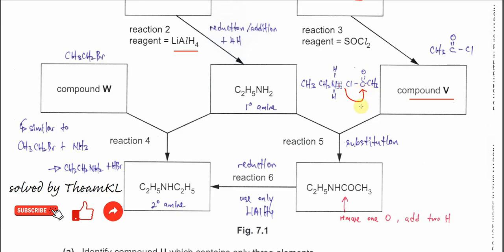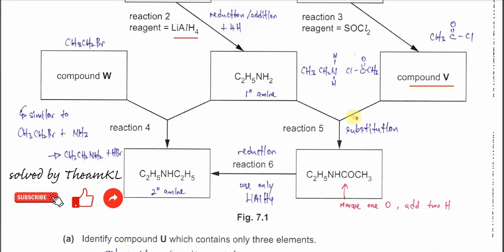So eventually it will form this amide. So this one we can say is a substitution, because at the end the chlorine is removed. For this reaction 5, we can say this is a substitution, actually one of the addition-elimination reactions.